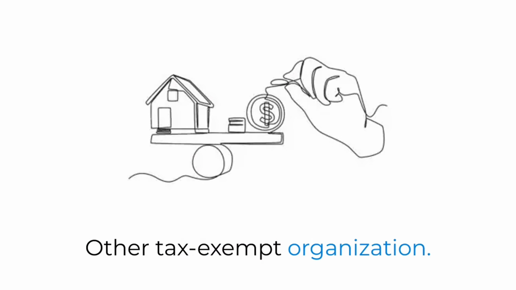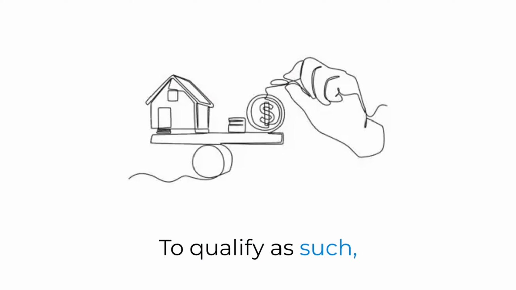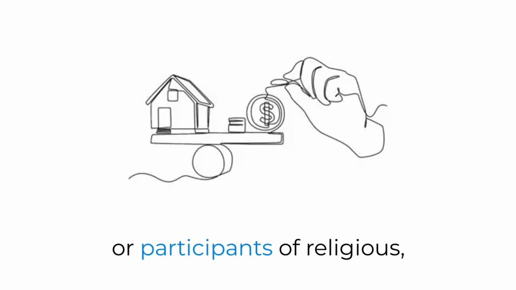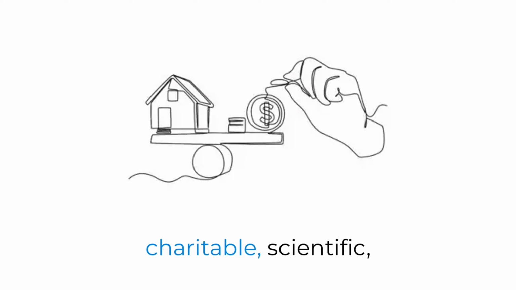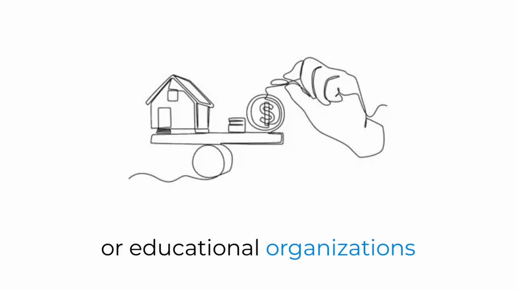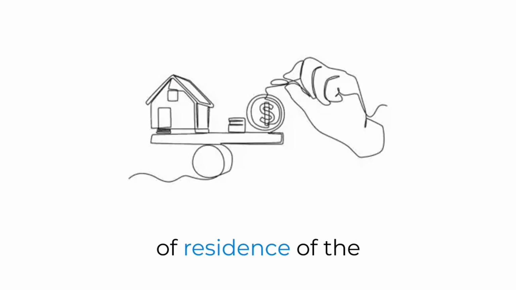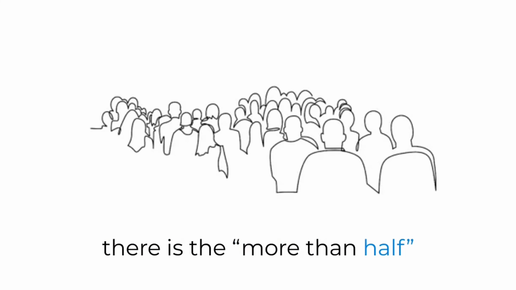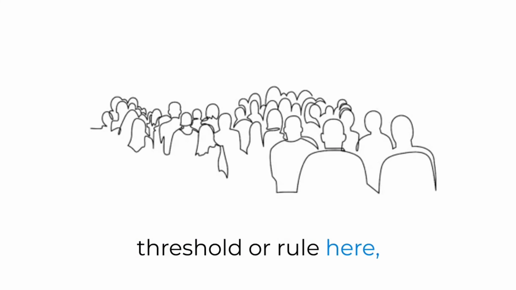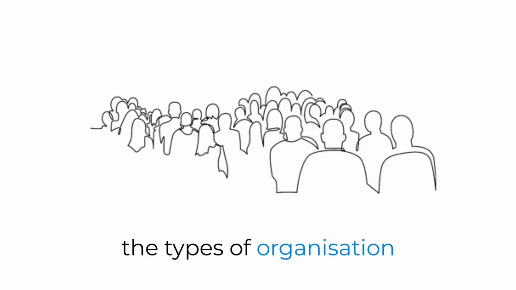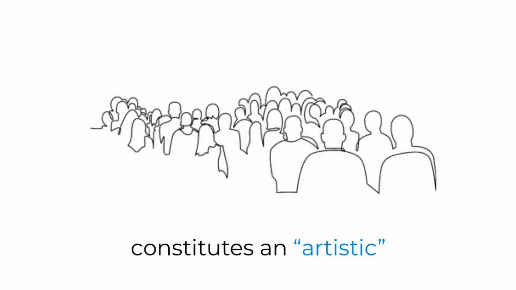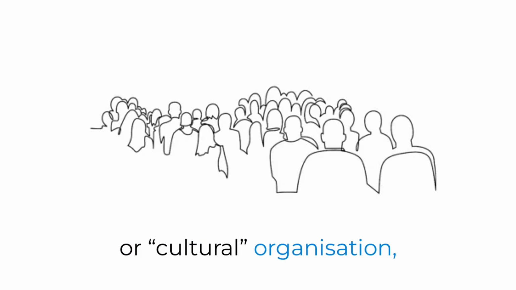Other tax-exempt organization. To qualify as such, generally, more than half the beneficiaries, members, or participants of religious, charitable, scientific, artistic, cultural, or educational organizations must be residents of the country of residence of the organization. Again, there is the more than half threshold or rule here, though it could be argued that the types of organization are somewhat subjective, as opinions can vary on what constitutes an artistic or cultural organization.